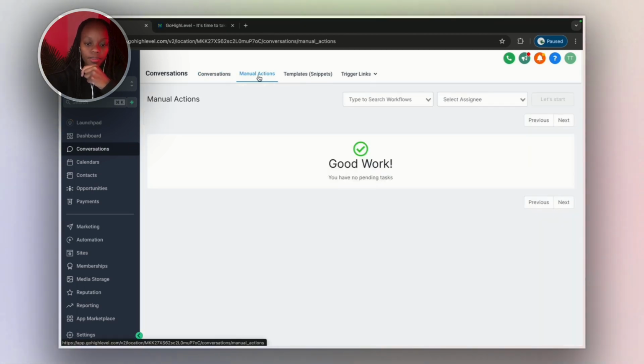And then right here we have manual actions. So if you are someone who's doing a lot of cold calling, or you're calling a bunch of leads back to back, you can have this manual action. So basically you can have all those contacts as a list in here, and all you need to do is click on let's start, and the system will start dialing each and every person without stopping.